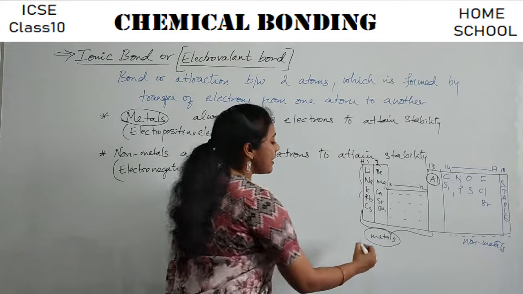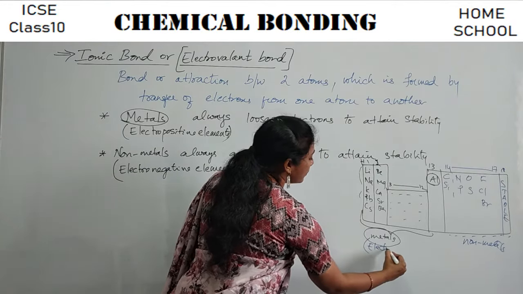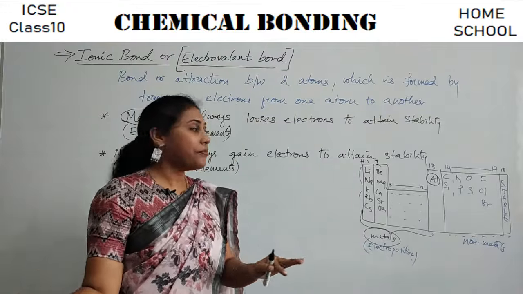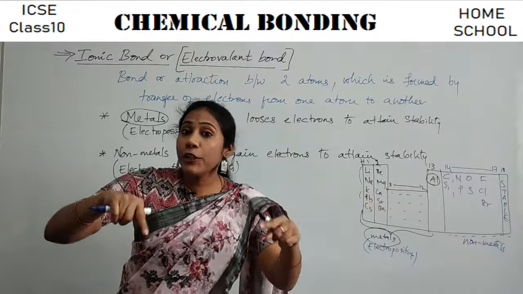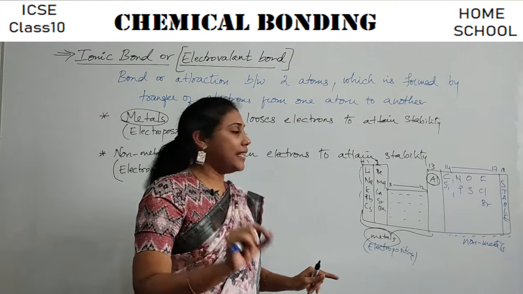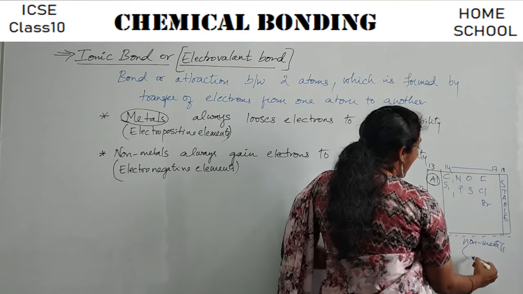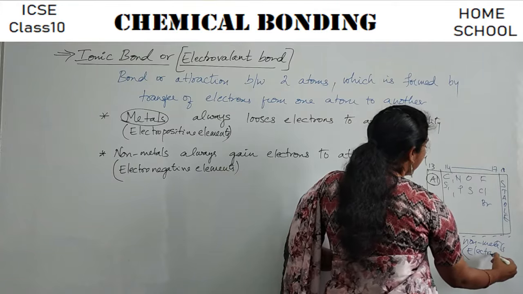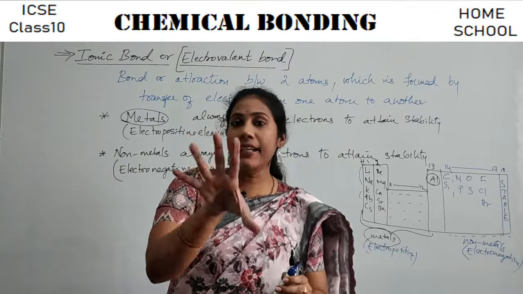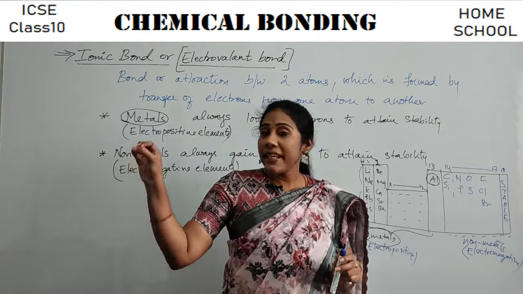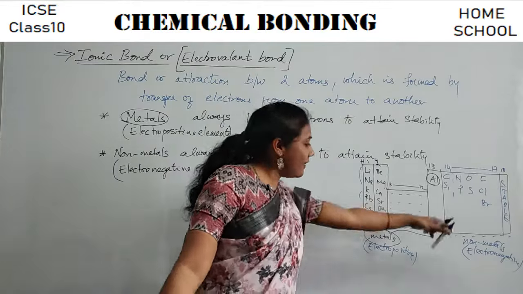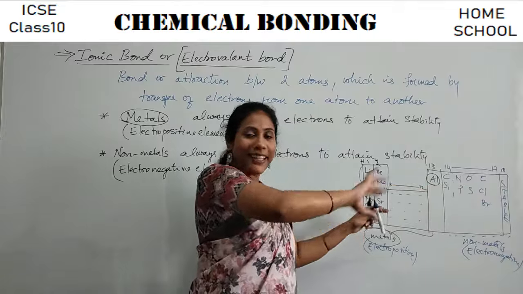Okay, so metals are always electropositive. What do you mean by electropositive? Ability to lose the electrons. These guys have an ability to lose the electrons. So that's why we call them as electropositive elements. And the non-metals are electronegative. Electronegative in the sense what? They have an ability to take the electrons from others. So these guys give electron and those will take the electron.